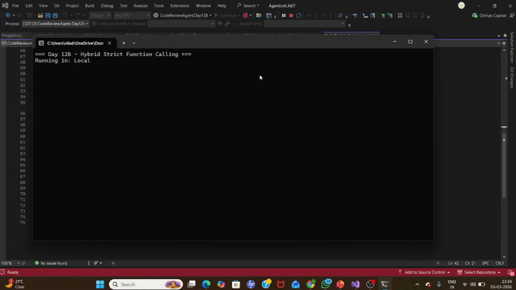So I can show you the cloud one also, but I need to do a cloud setup, and once it is done, I may again visit the 12B. But as of now, we just understand how 12B works in a hybrid model, and we will slowly move to the cloud in the upcoming days.